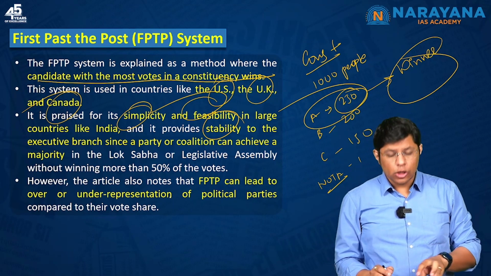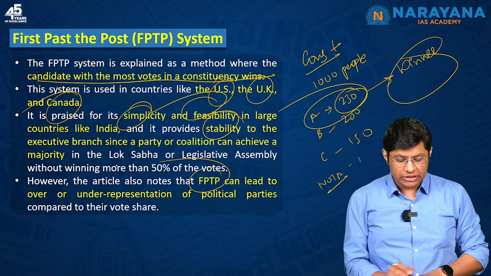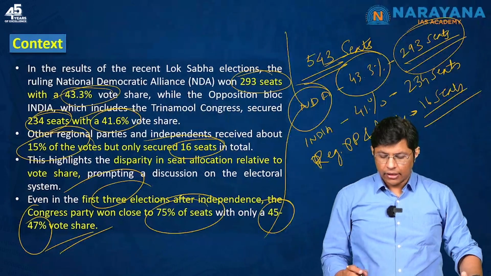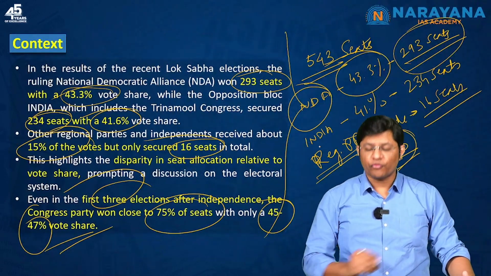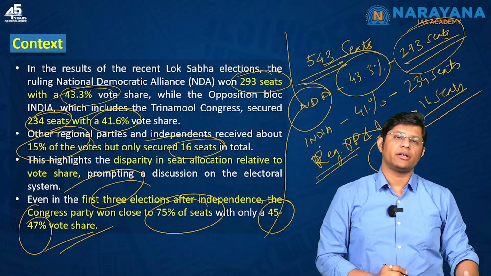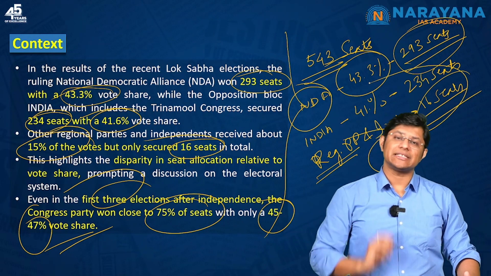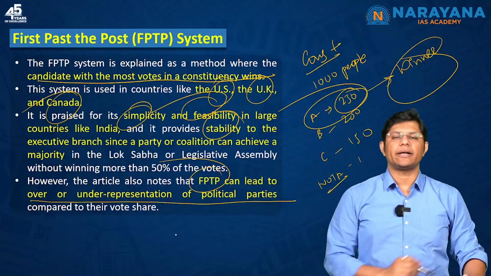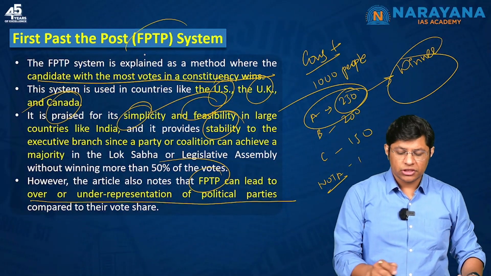But the article also notes that the first past the post system can lead to over or under representation of political parties. The regional political parties had got 15% vote share, but they only got 15 or 16 seats. So here, what we are seeing is under representation of political parties. I hope you understood what is first past the post system.